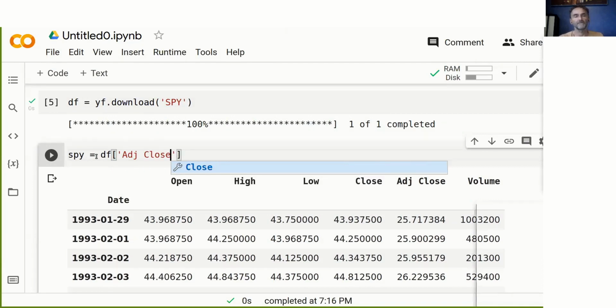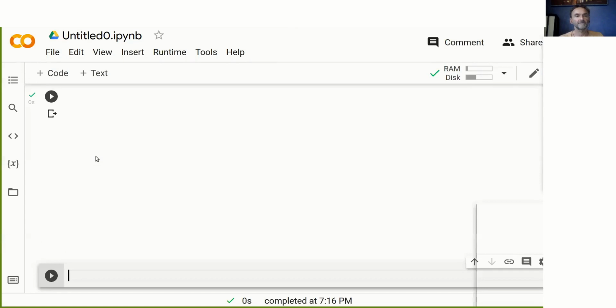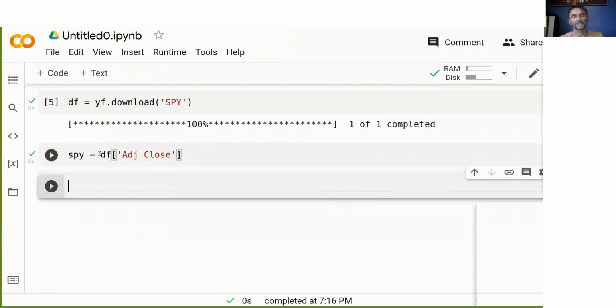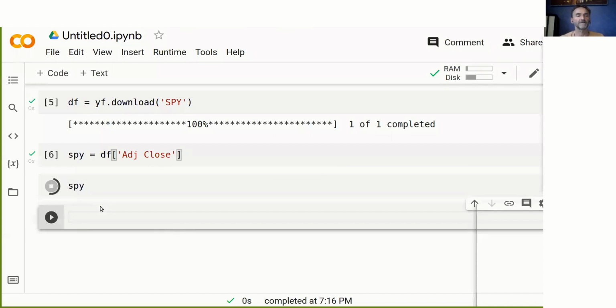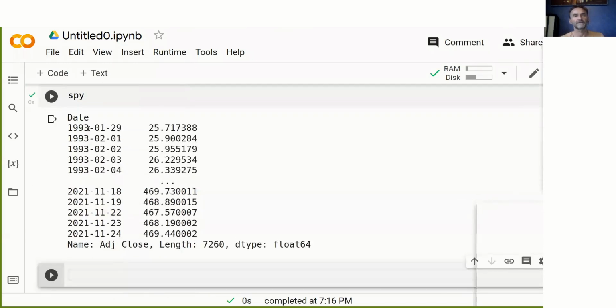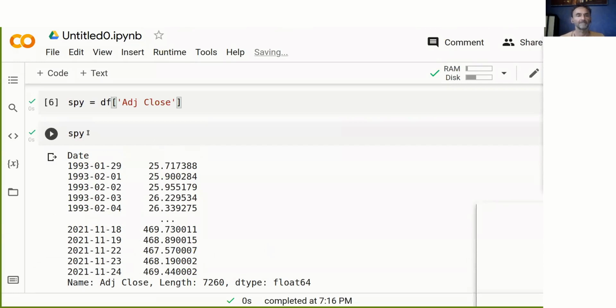If you're not familiar with pandas data frames, just familiarize yourself a little bit. Adjusted close is just one of the columns. So if we go and do the SPY now, we basically just get the dates and one column. So it's a bit simpler to handle.